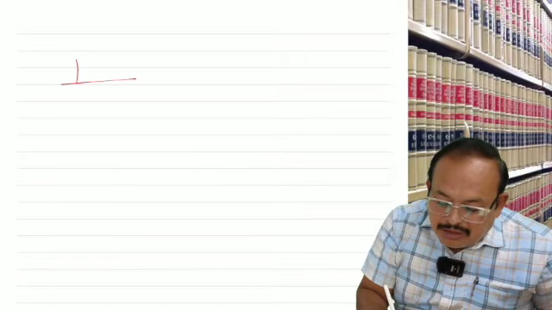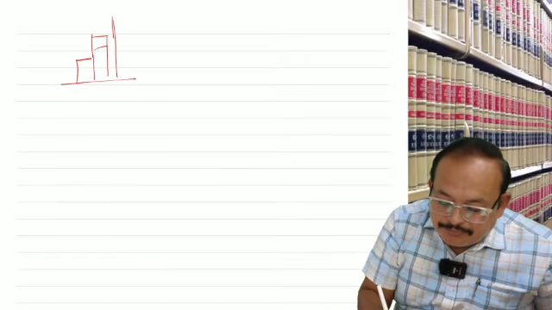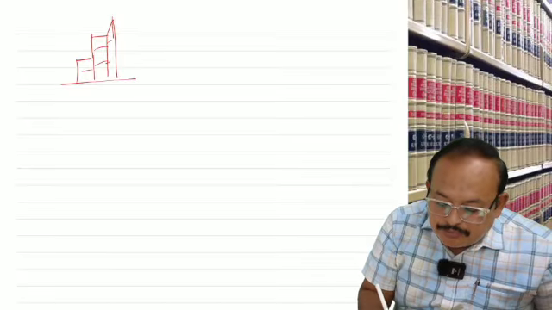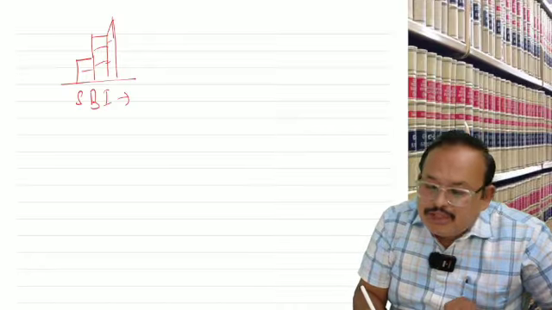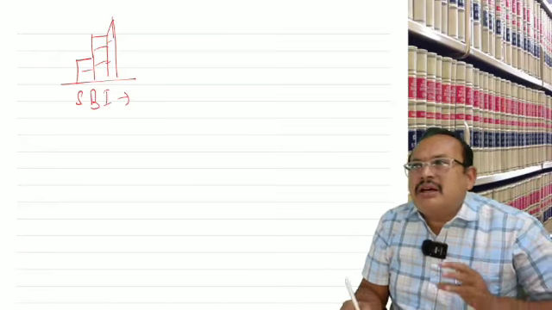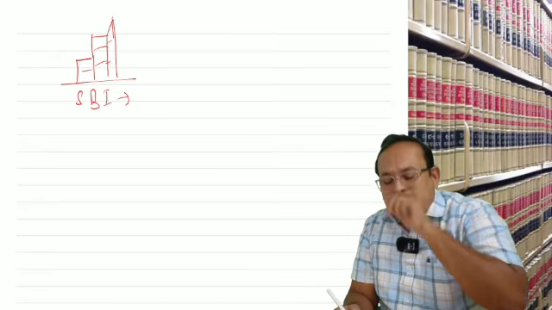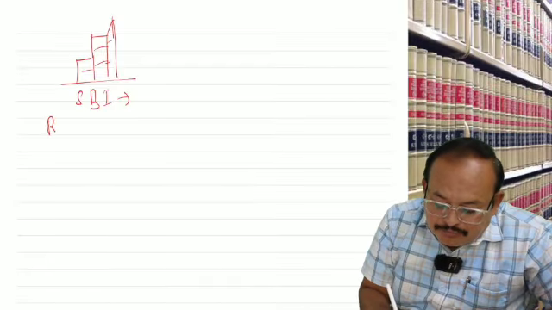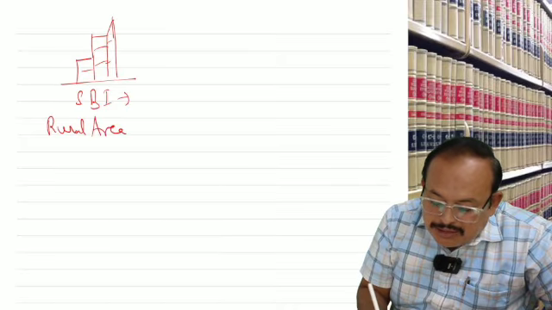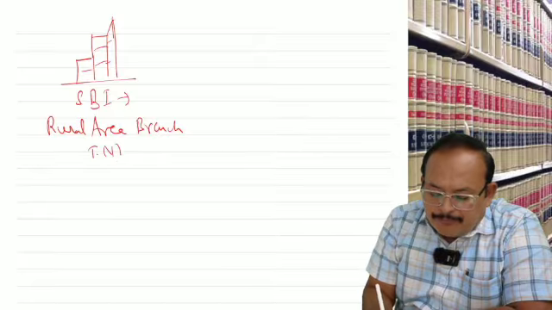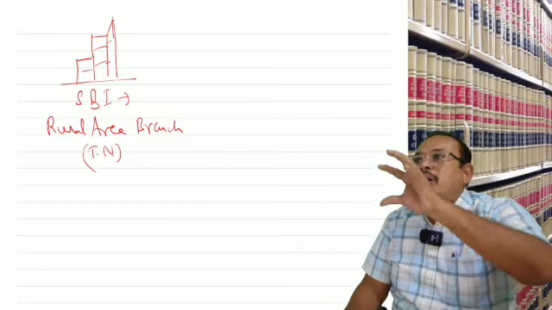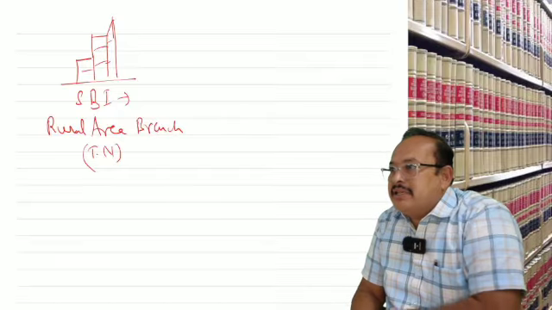Look, here there is a State Bank of India building. Assume State Bank of India is located in a small village. Let us say there are 200 families living in a small village, a remote area, a rural area branch. SBI is very remote in Tamil Nadu, somewhere remote. A small village near Rameswaram. Is it clear, sir?